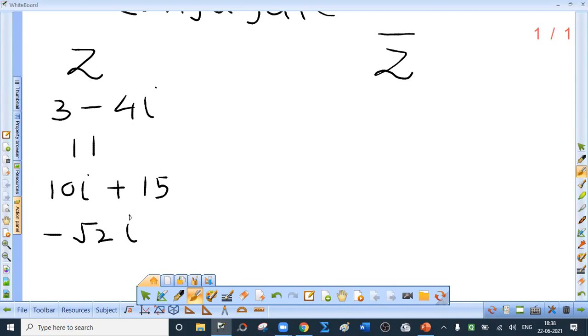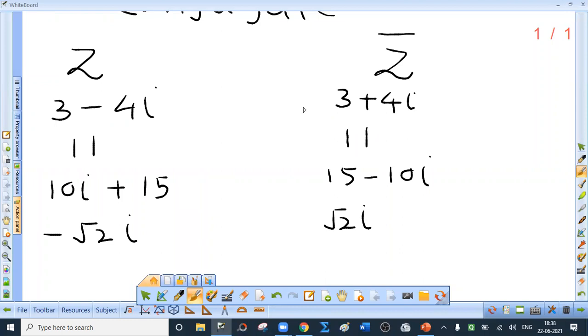Okay, I will be giving three examples. The complex conjugate of 3 minus 4i is 3 plus 4i. The complex conjugate of 11 is 11. That of 10i plus 15 is 15 minus 10i. And that of minus root 2i is nothing but root 2i.